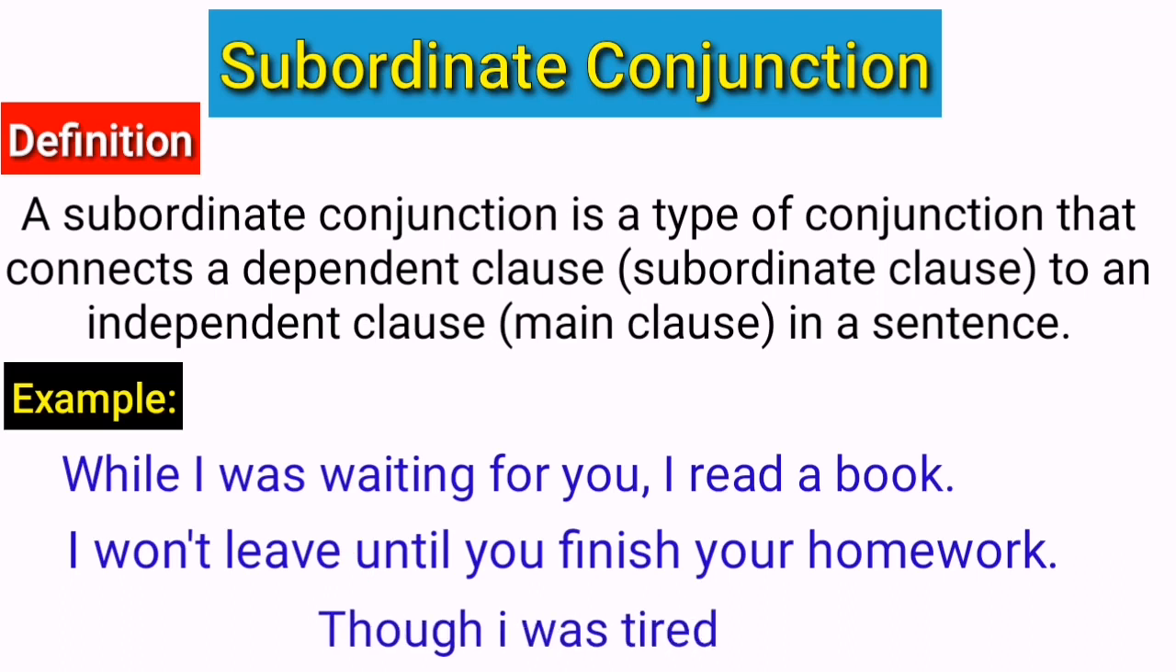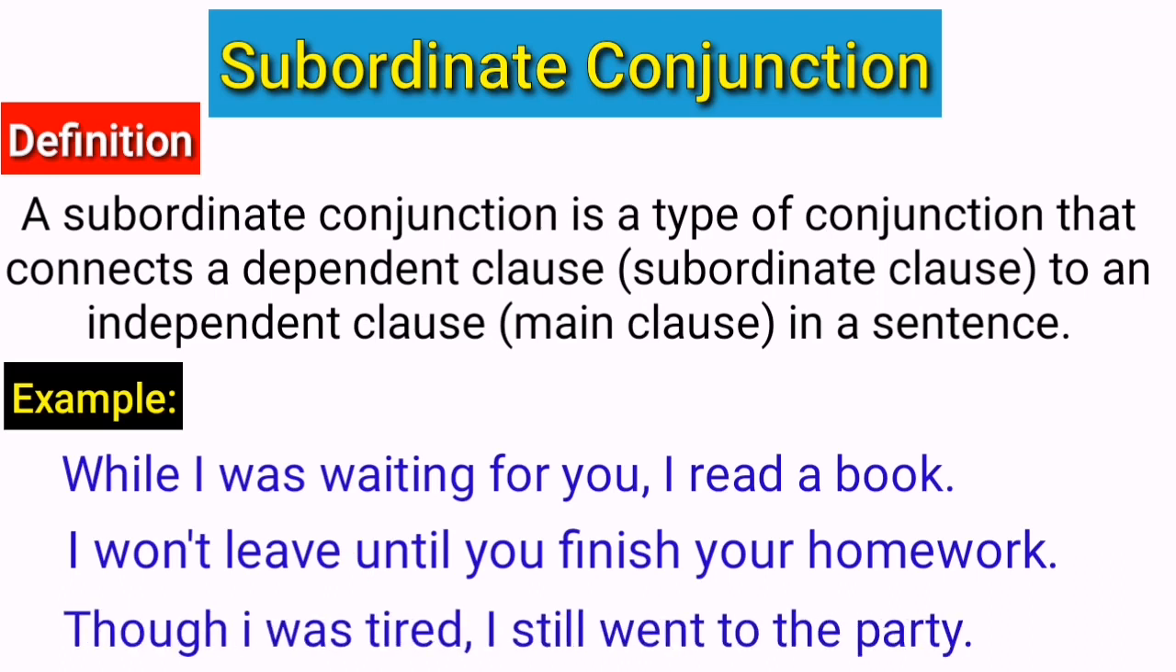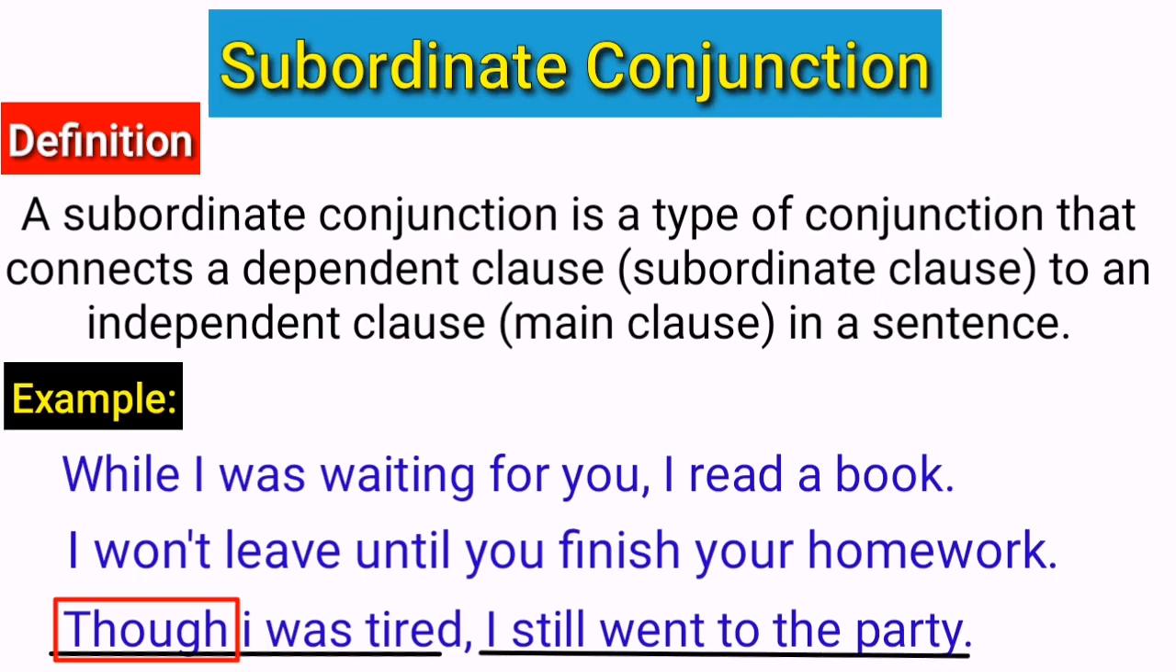Though I was tired, I still went to the party. Here in this example, the word though is a subordinating conjunction because it joins a subordinate clause to an independent clause. The subordinate clause, though I was tired, cannot stand on its own as a sentence. It needs the independent clause, and that is, I still went to the party, to complete its meaning.